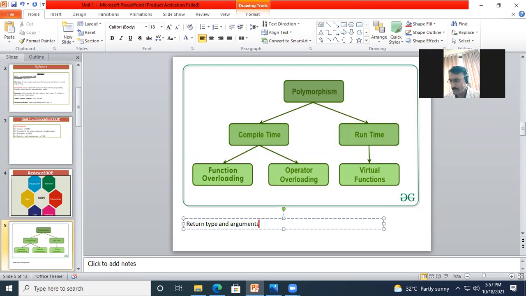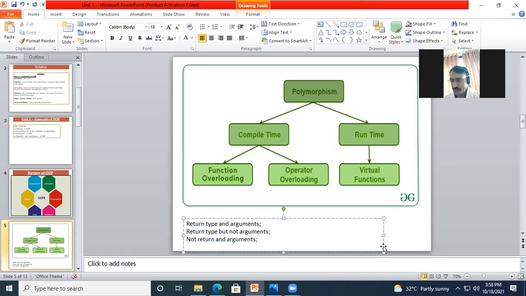Second, a function which has a return type but no arguments. Third, a function that does not return anything but has some arguments.